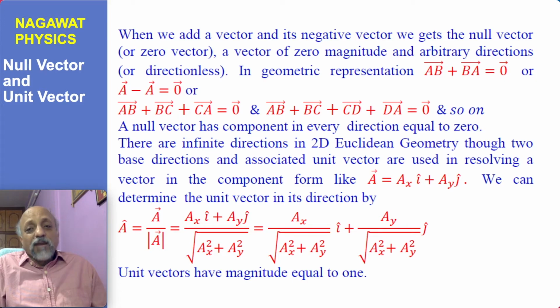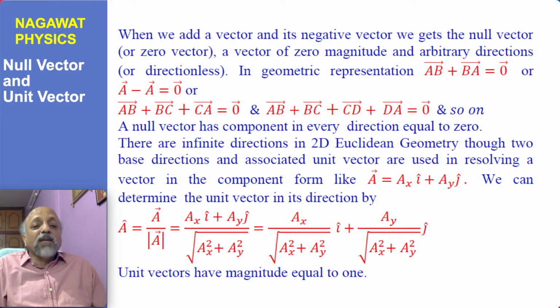So we have defined, and in the set of vectors there belongs a null vector which has this property that AB plus BA equals the null vector, which also equals BA plus AB. The commutative rule we can also make use of. The null vector is also called the additive identity of the addition of vectors. In other words, the negative vector can also be called the additive inverse. So minus A is the additive inverse of the vector A.